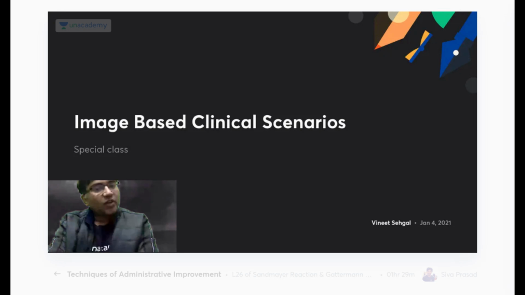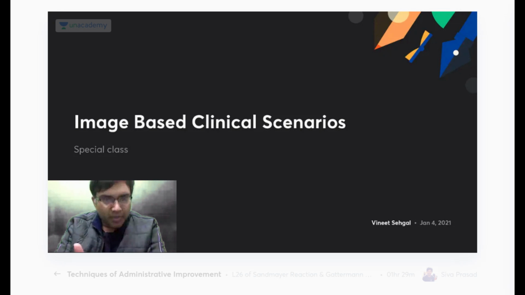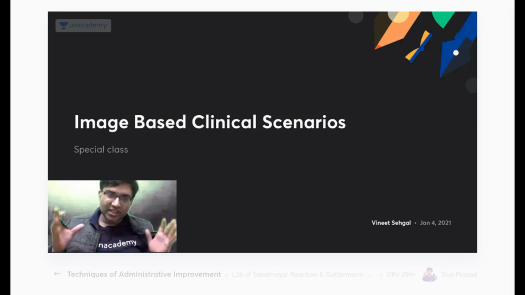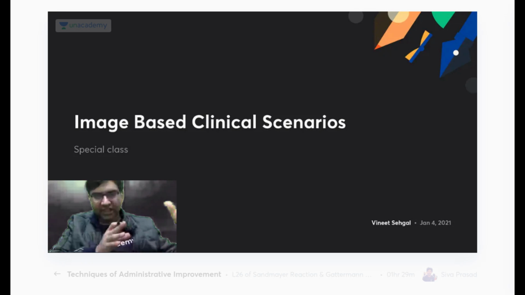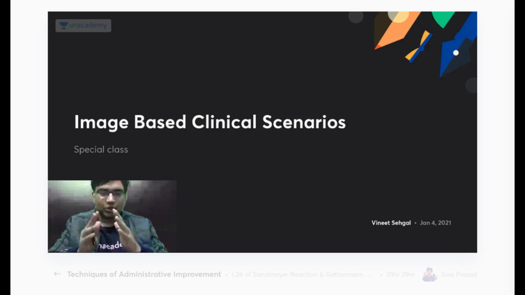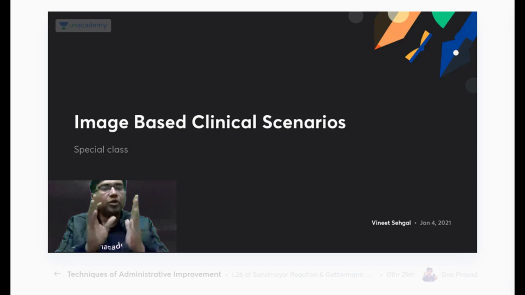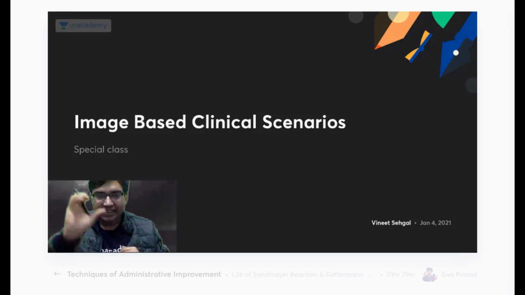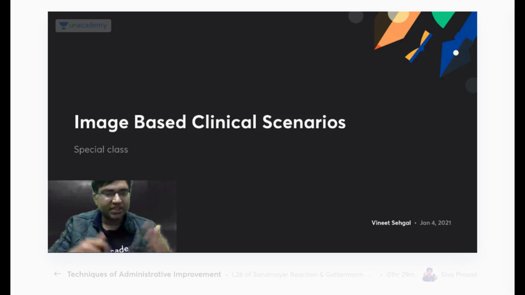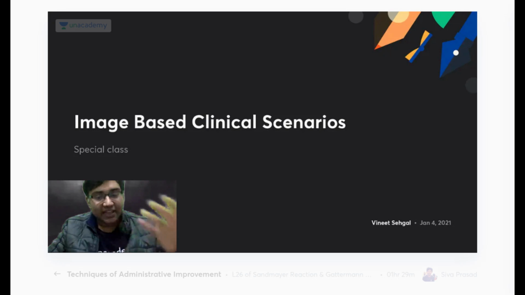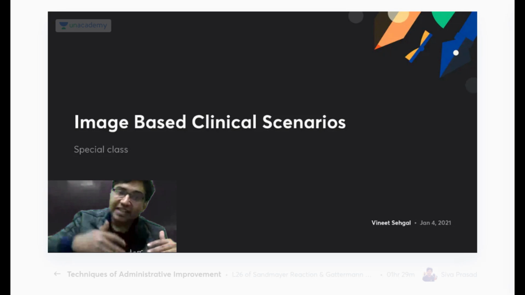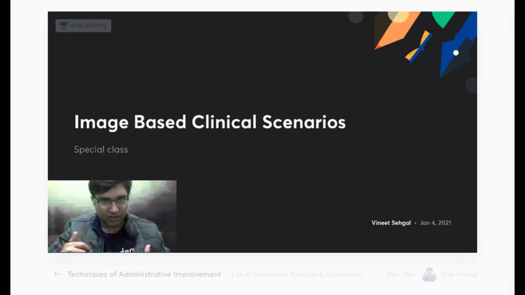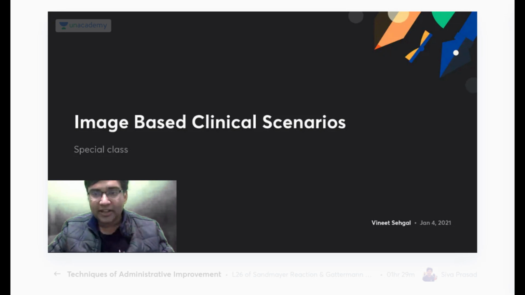Basically what we would do in this session, I would be putting some image-based questions which are clinical questions. There are two parts of this session, okay? First, I would post an image for you, and with that I would post a clinical scenario with 4 options. You have to try to answer these questions, and as soon as you answer it, I would be sending you the various hints and how to solve these clinical based questions. Do you get my point?